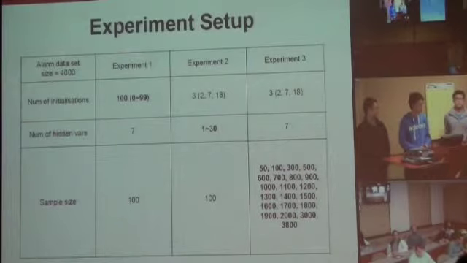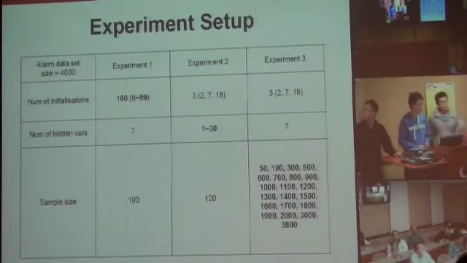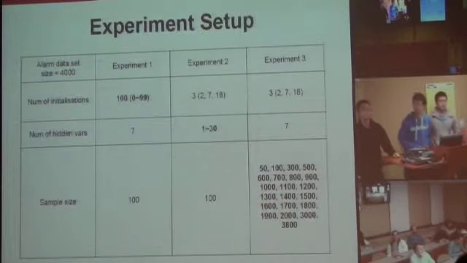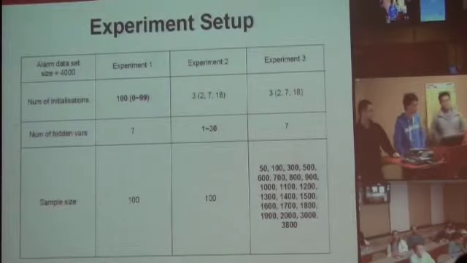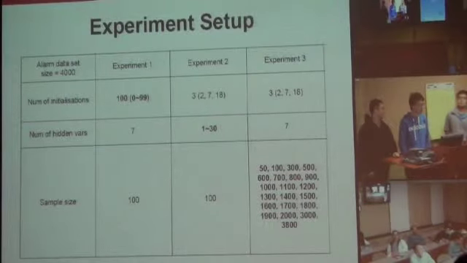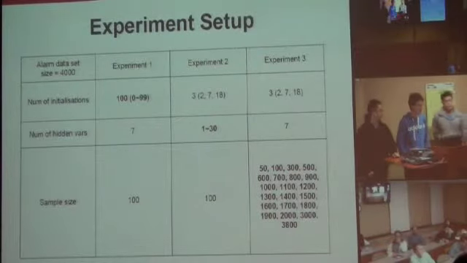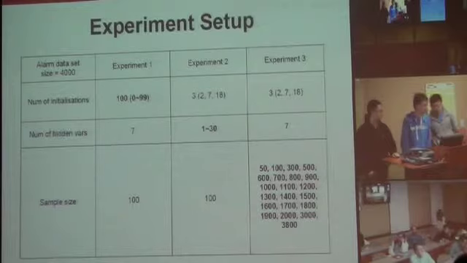In the second one, we look at how the number of hidden variables affects the algorithm, and we use from 1 to 30 and fix the sample size at 100. And we use 3 different initializations to avoid the randomness, which may lead to an unexpected state. In the last experiment, we use sample sizes from 50 up to 3,800, and the number of hidden variables is fixed at 7.